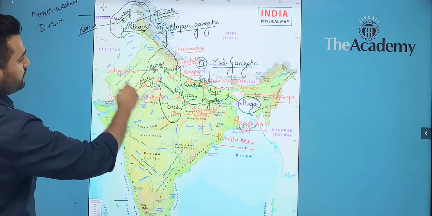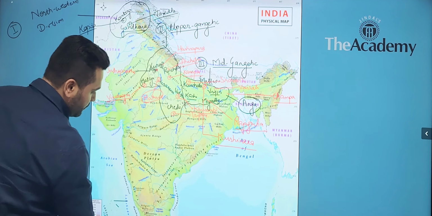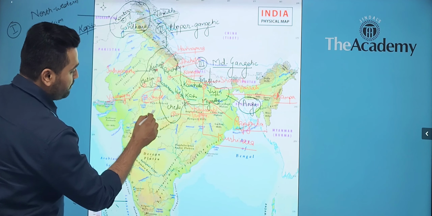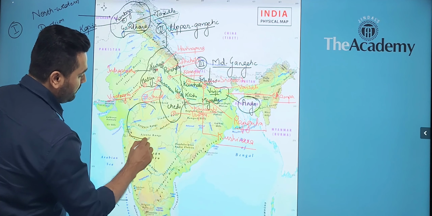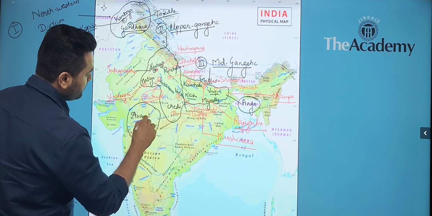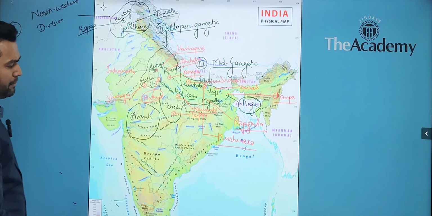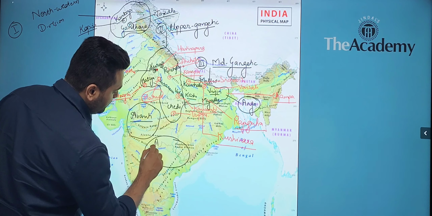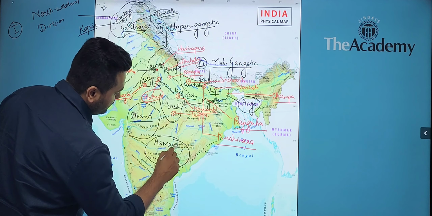Apart from these 14 Mahajanpad, we had 2 more Mahajanpad. One was a very important one in the region of Malwa, which was Avanti. And on the bank of river Godavari was a Mahajanpad, Asmak, also very important.